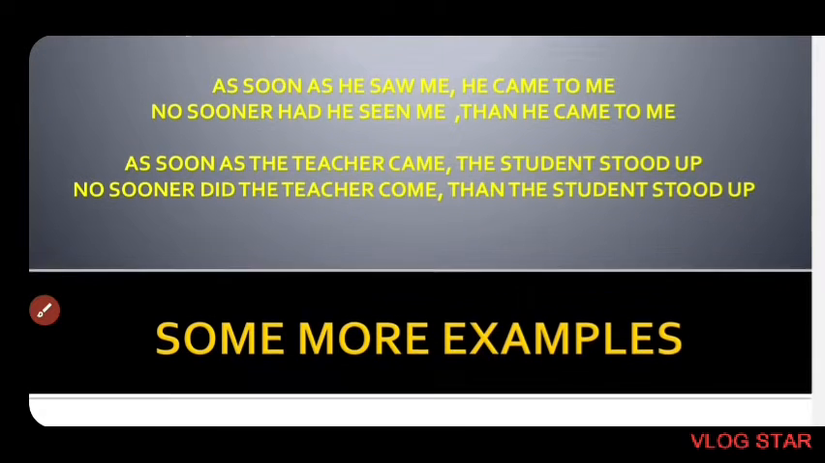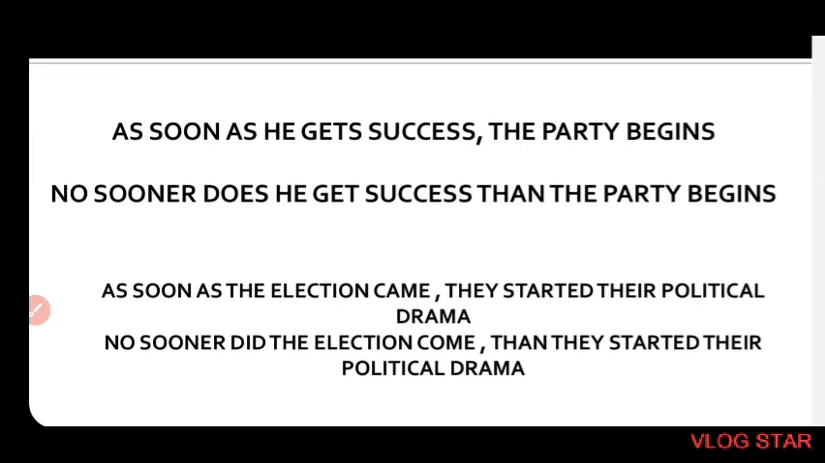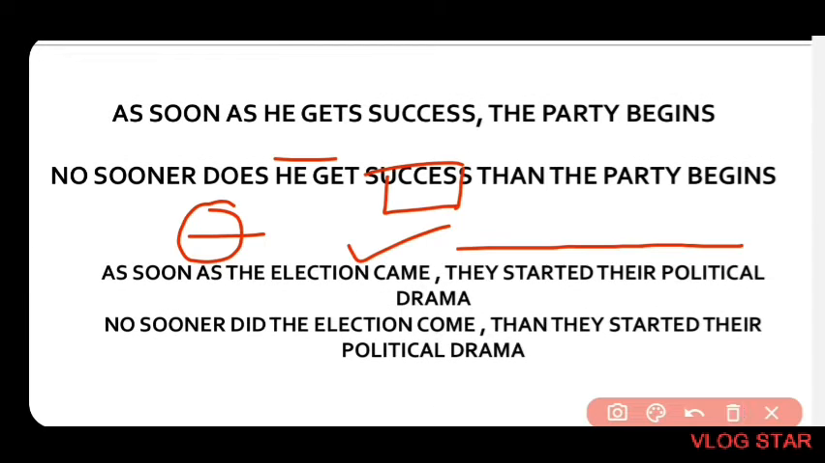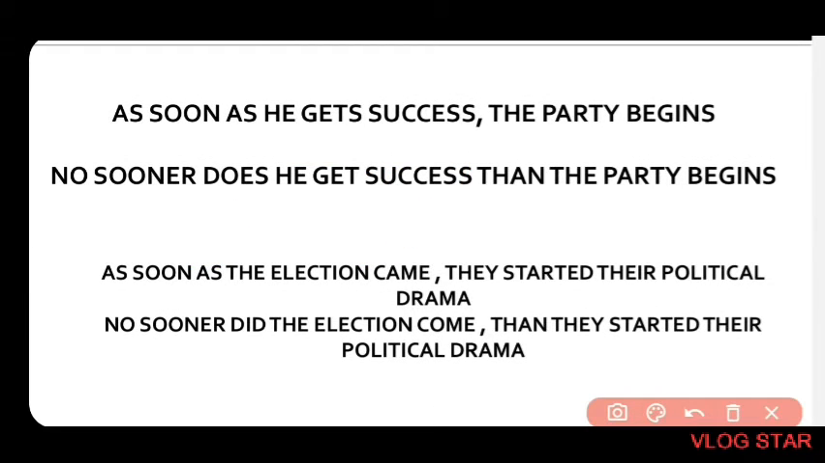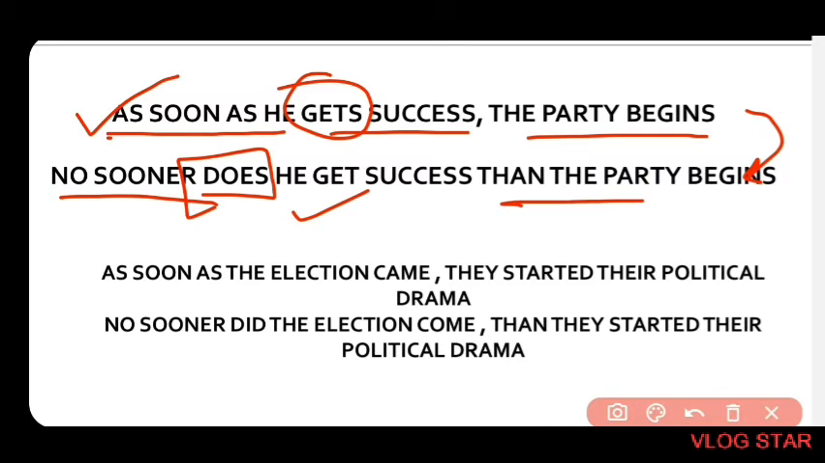So come to the next example. Some more examples I have given for your understanding. See the example: as soon as he gets success, the party begins. So it is in the present tense. Here gets has been used. So what will be the negative form of the sentence? The negative form will be: no sooner does he get success than the party begins. Here does has been used.